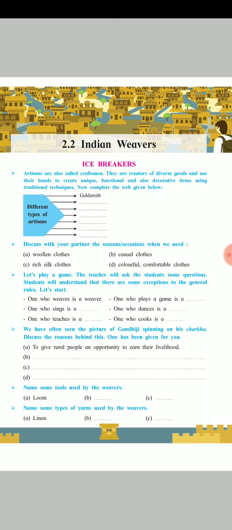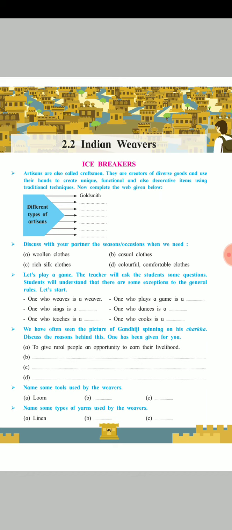Then, one who plays a game is a what? What do we call it? One who plays a game, yes, he or she is called a player or sportsman. Then one who sings is absolutely a singer.